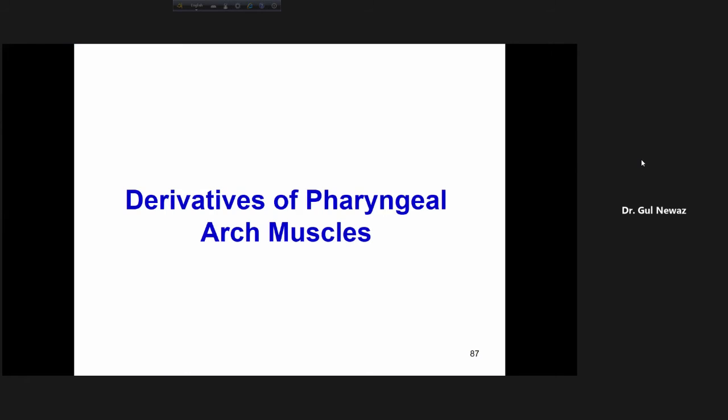And derivatives of pharyngeal arch muscles. What are the muscles which are derived from the pharyngeal arches? Up to this, we have seen what bones are derived from the pharyngeal arches, because I told you the pharyngeal arches contain mesenchyme or mesoderm. I said that mostly all bones come from mesoderm, and I told you mostly all muscles come from mesoderm.